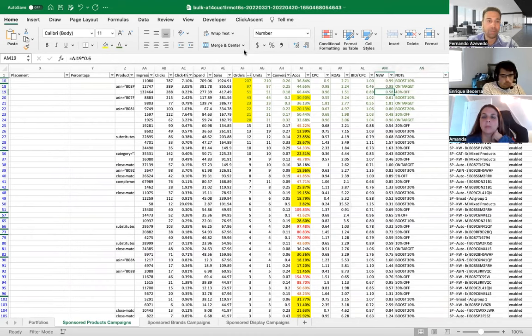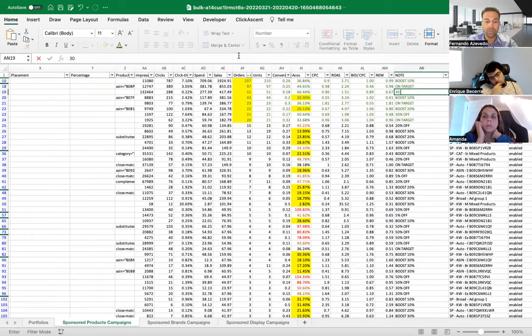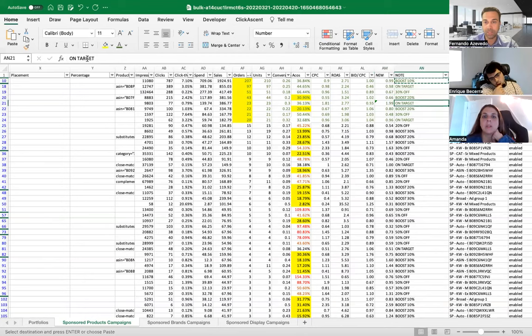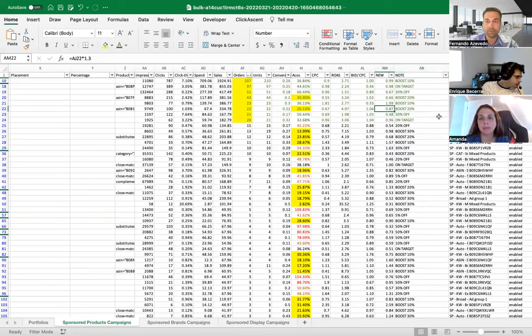Here we did a 40% off. So let's do a 30% off. Let's be less aggressive here with these guys because they're driving too many sales. Here we have boosted 10%. Let's boost it 20%. Here is on targets. I'm going to increase then 10%. So I'm going to say boost 10%. Here I boosted 20%. So I'm actually going to change that to 30%. Oops, it was here. So here's going to be a 30%.